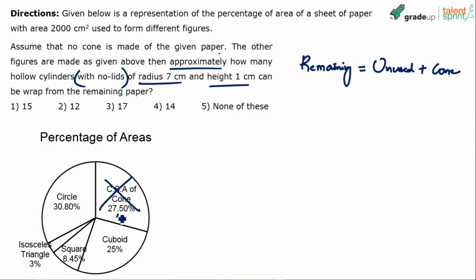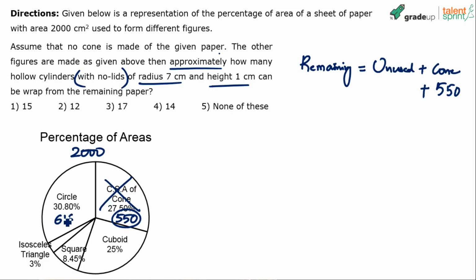So 27.5% is how much? 550 we have calculated, right? So this 550 is saved. This is 550. How much is the unused paper? I think this calculation we have not done so far. So let's find out how much is unused paper. How do you get unused paper? From the total 2000, subtract all these values. Either do it in terms of percentage or the actual values.